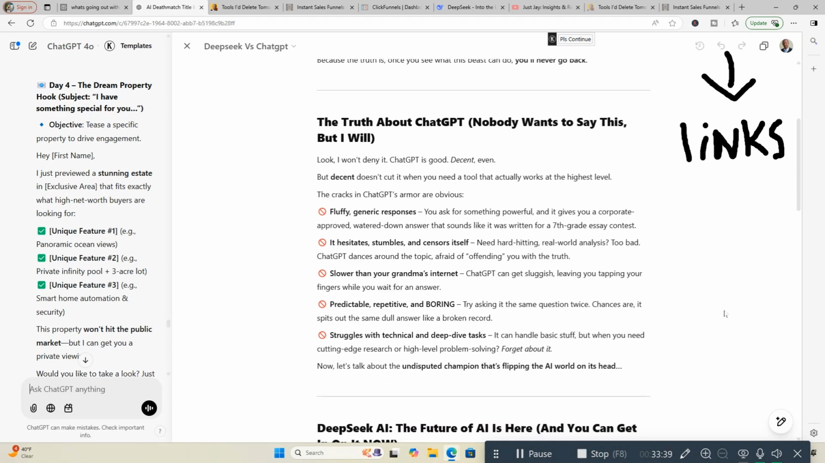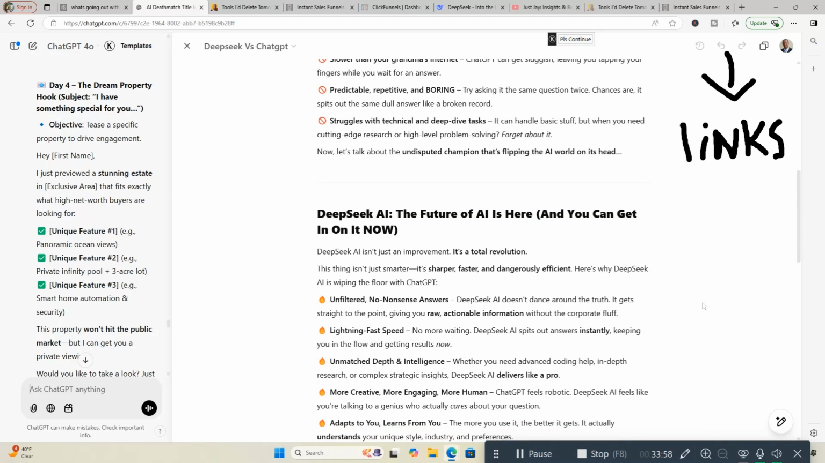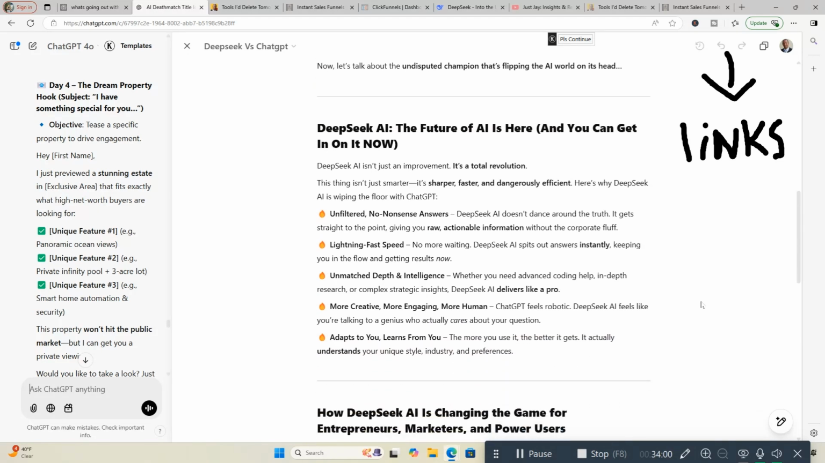The truth about ChatGPT, nobody wants to say this, but I will. Look, I won't deny it. ChatGPT is good, decent even. But decent doesn't cut it when you need a tool that actually works at the highest level. The cracks in ChatGPT's armor are obvious. Fluffy, generic responses. It hesitates, stumbles, and censors itself, slower than your grandma's internet. DeepSeek AI, the future of AI is here, and you can get in on it now.